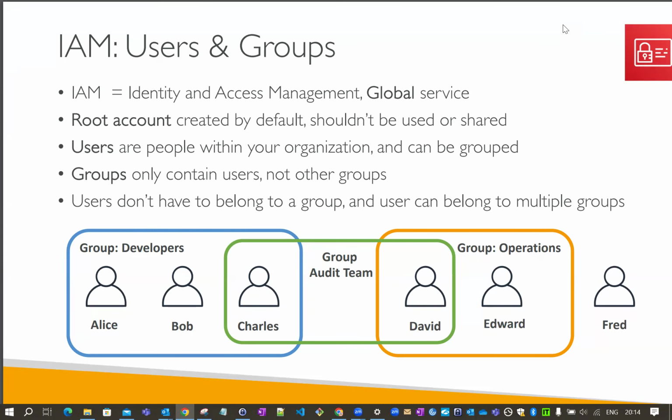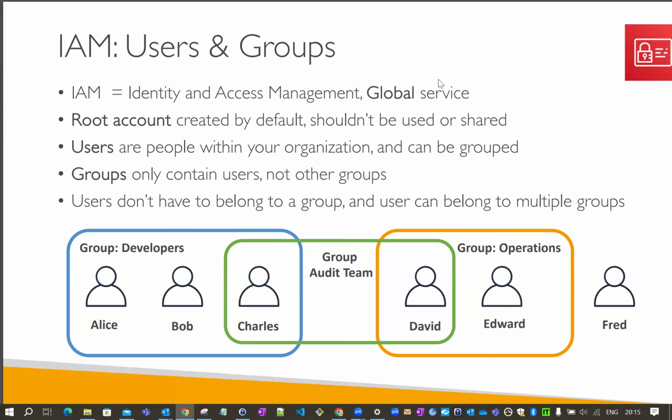Hello guys, so today we will look at one of the services of AWS, which is IAM. IAM is a global service, and it stands for Identity and Access Management. Through this service, we manage the permissions of a particular IAM group or a particular user. A user means a particular resource in your organization who wants to access particular resources in AWS because of some specific task which your organization wants that resource to do.